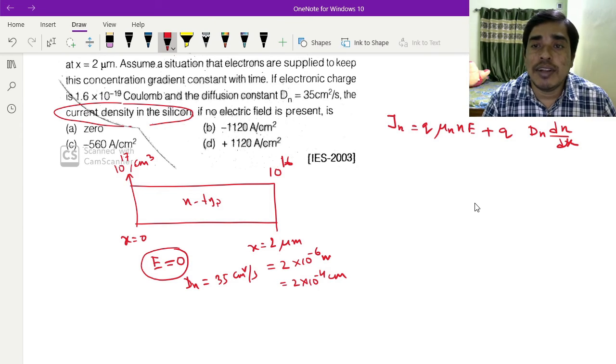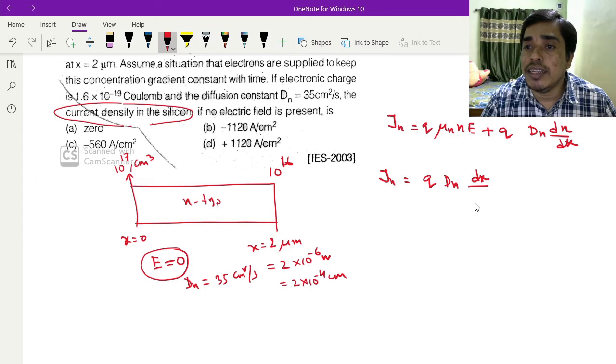Here the electric field is 0. For this electric field of 0, the current density will be Q dn divided by dx.